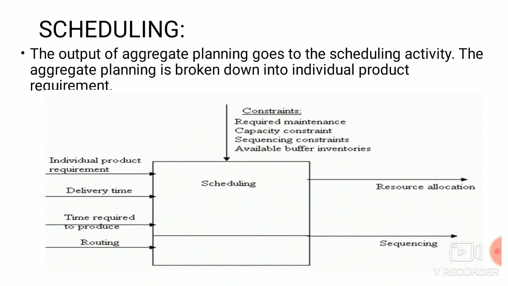Next one, available buffer inventories: whether the inventory is in full stock to go with these projects, or we want to place an order with the suppliers. These constraints are also included in scheduling as an input. With the aggregate planning and constraints, we will have resource allocation, and sequencing will also happen with the scheduling. So the output we receive is resource allocations and sequencing.